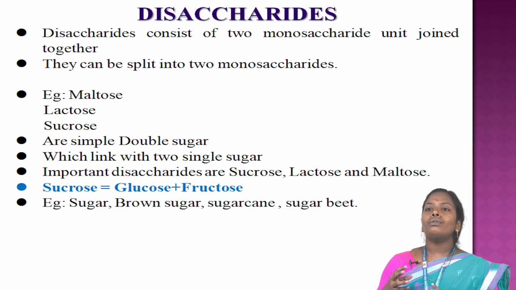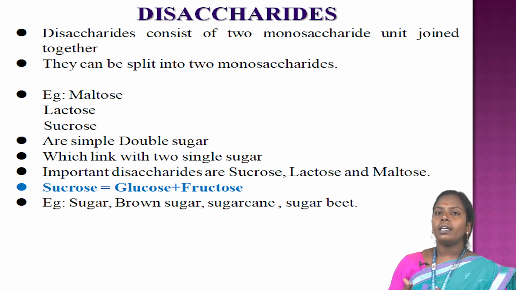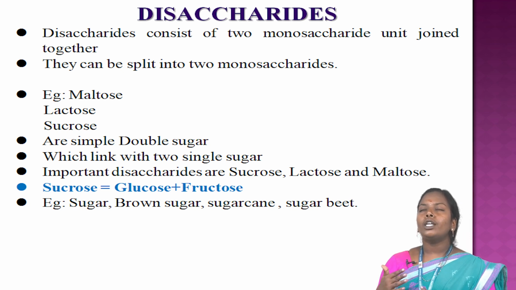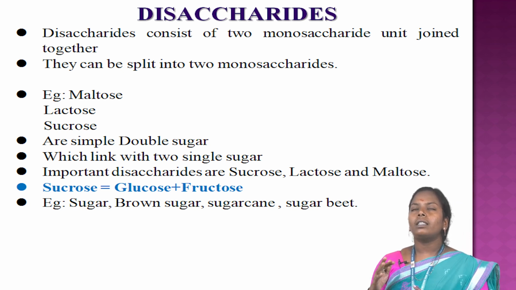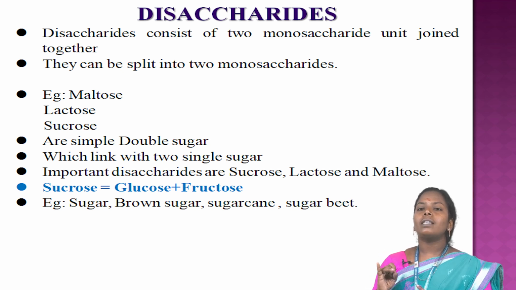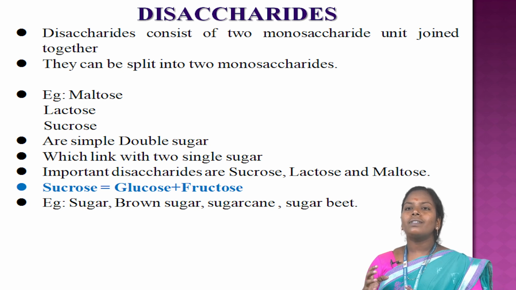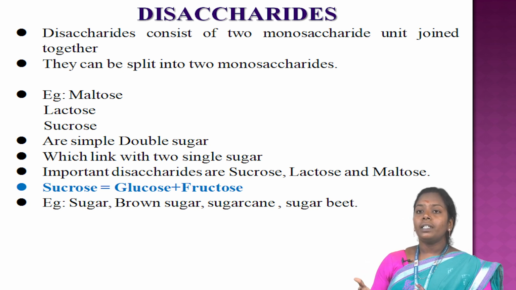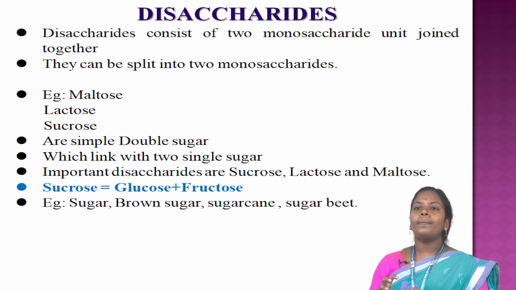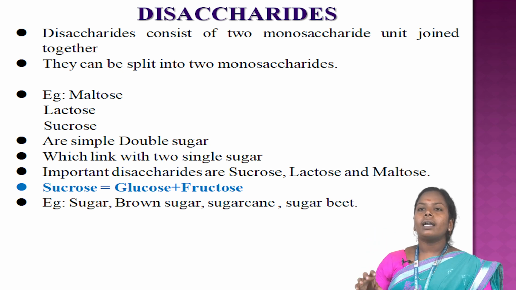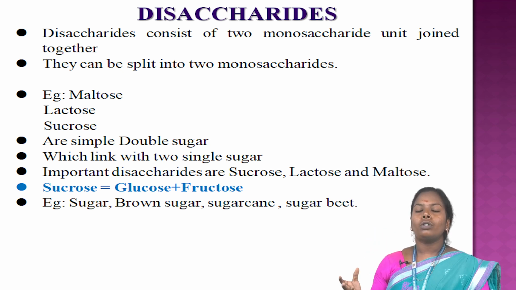Disaccharides consist of two monosaccharides which join together. They can be split into the monosaccharides. There are three examples of disaccharides: maltose, lactose and sucrose. Disaccharides are simple table sugars linked with two simple sugars. The important disaccharides are sucrose, lactose and maltose.